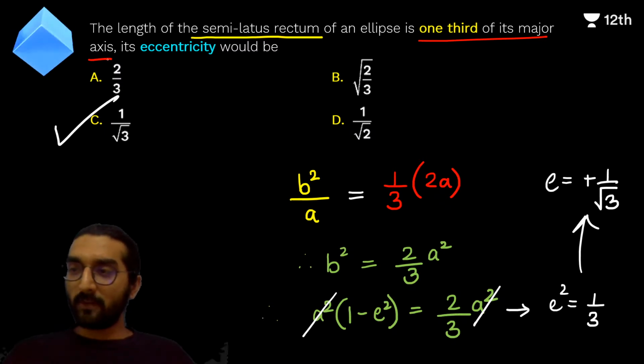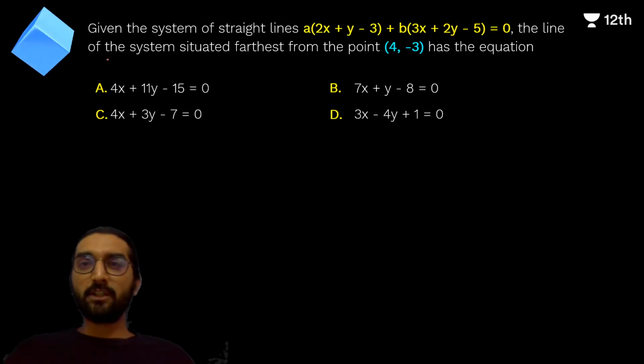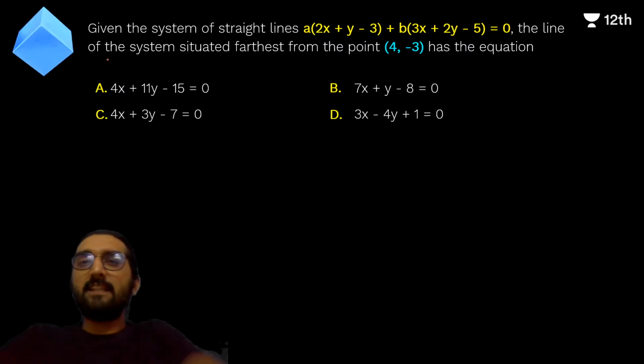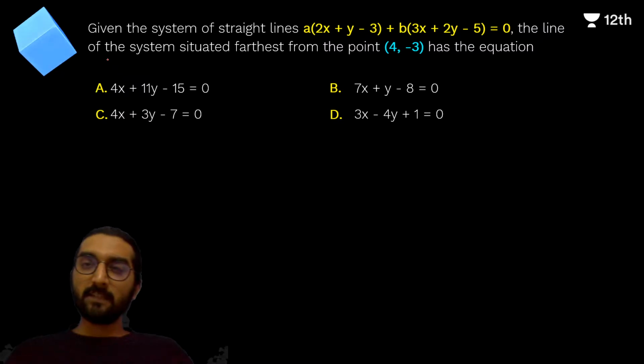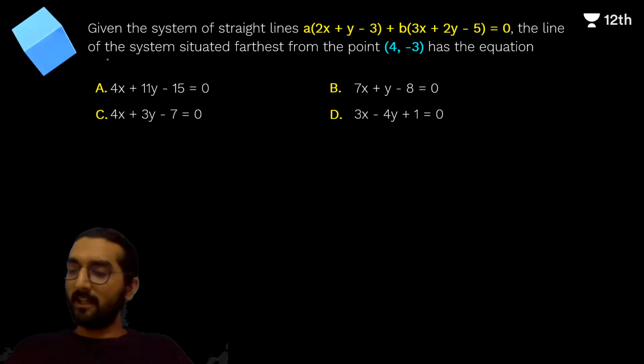Yes guys, awesome. फटाफट. Right, here's the next question on your screens. Come on guys, let's see who can solve this first. फटाफट. Straight lines दिया हुआ है: a times (2x plus y minus 3) plus b times (3x plus 2y minus 5). Quickly, come on, let me see. Even I need to solve this one quickly.